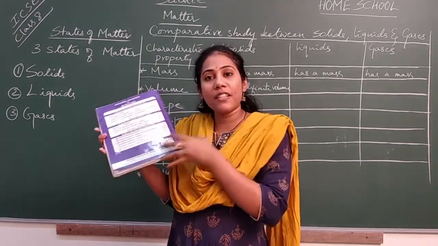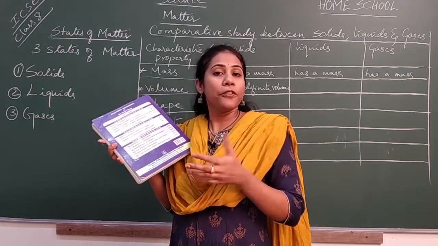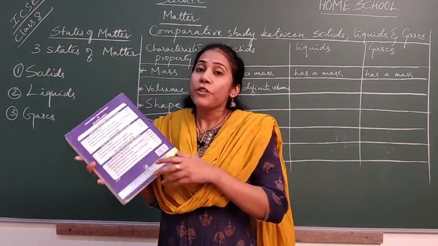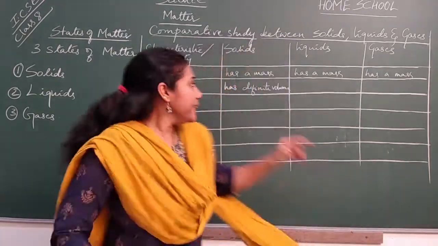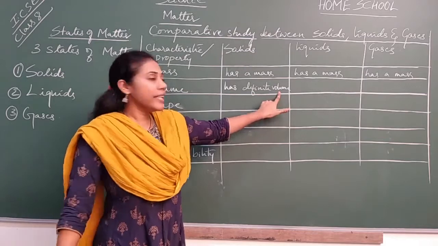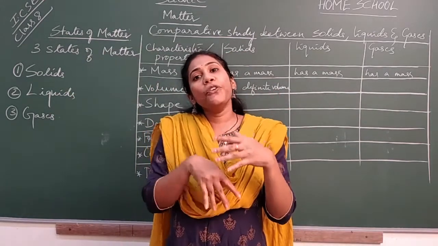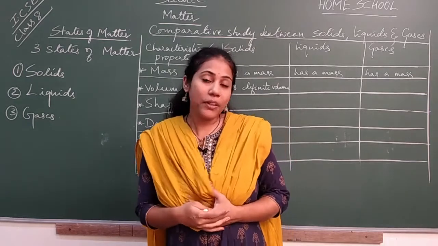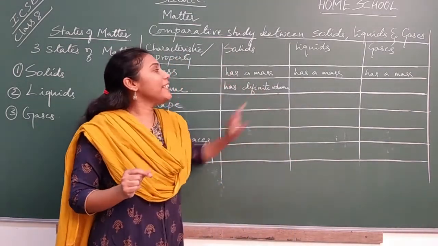If something is there, if you want to measure its volume, length into breadth, you get a value, isn't it? So if the volume is measurable, then we say it is definite volume. So definitely solids have a particular volume which you can easily measure. So we say solids have definite volume.